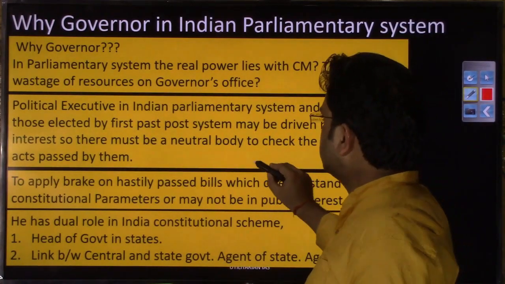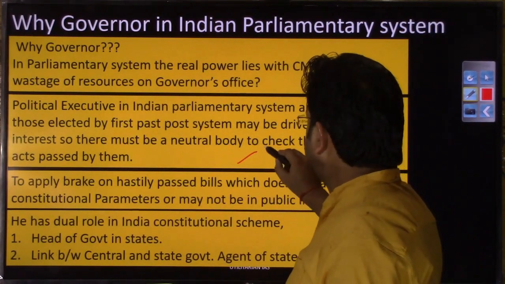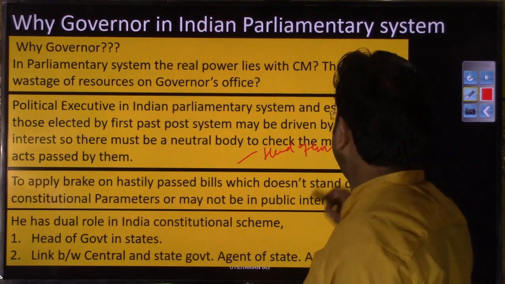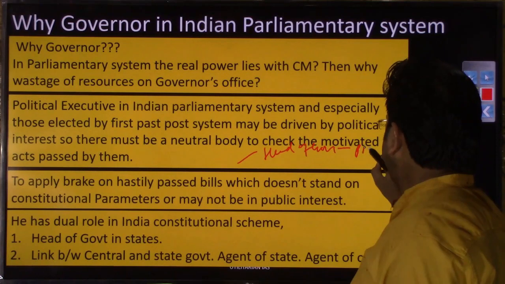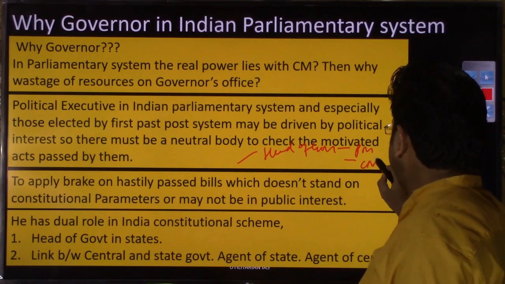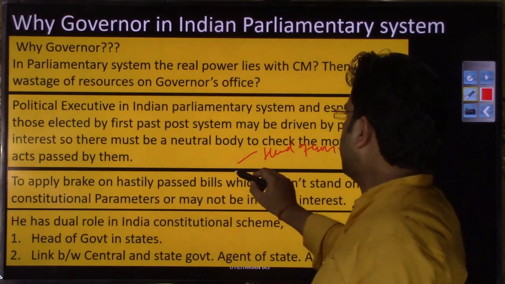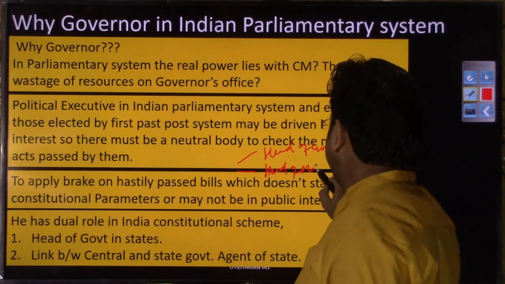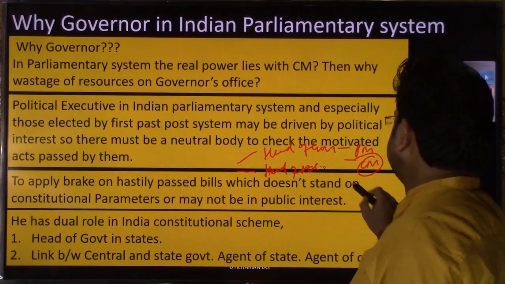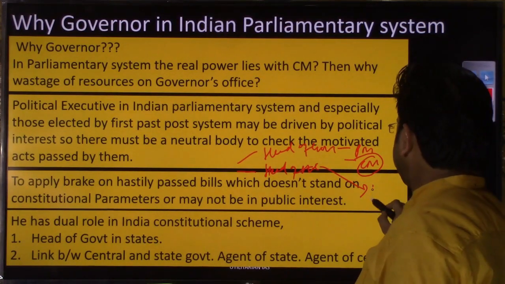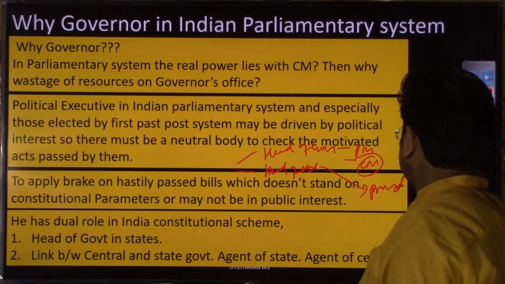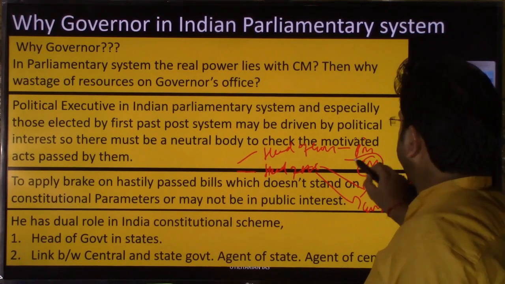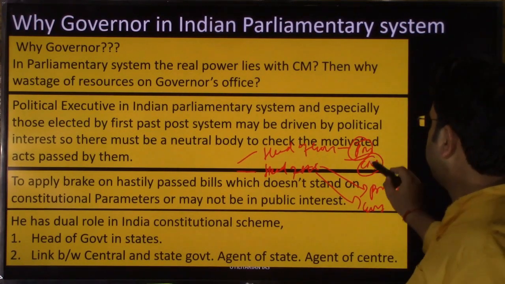In parliamentary system of government you have these two people. One is called head of government. So at the central level, who will be head of government? PM. And at the state level, who will be head of government? CM. And another post is head of state, right? So who will be head of state at the central level? So it is president, right? And at the state level, it would be governor, right?